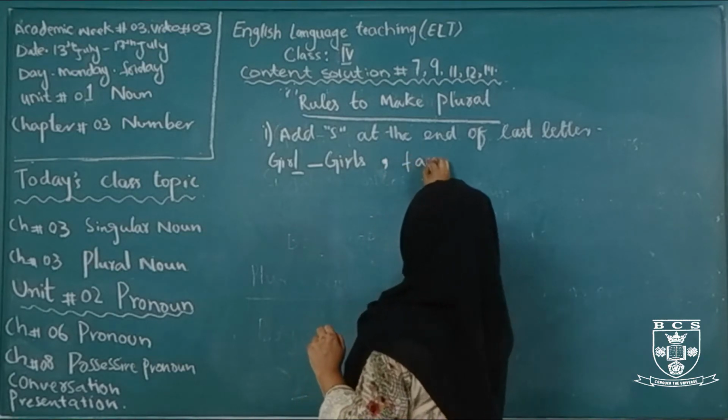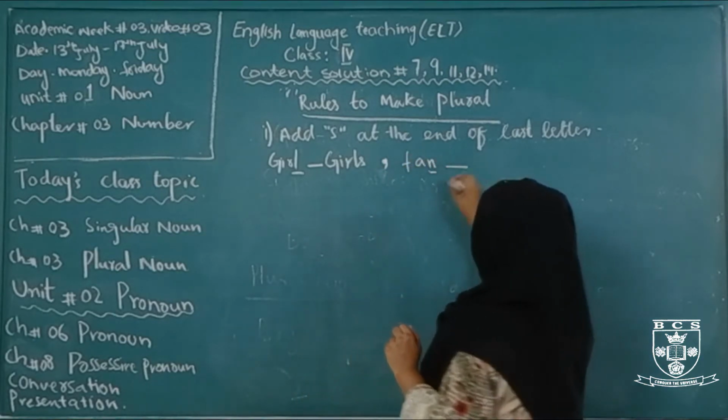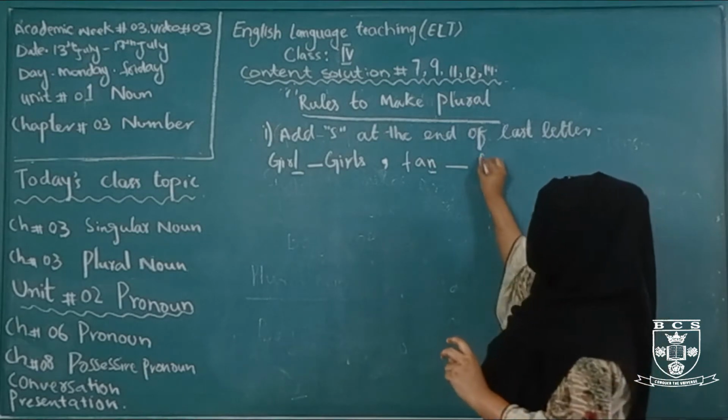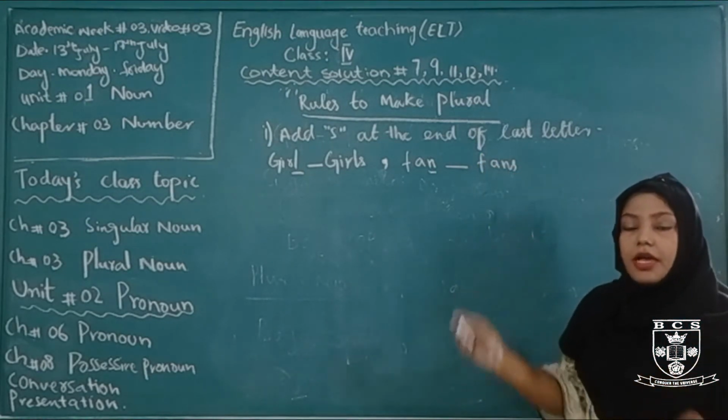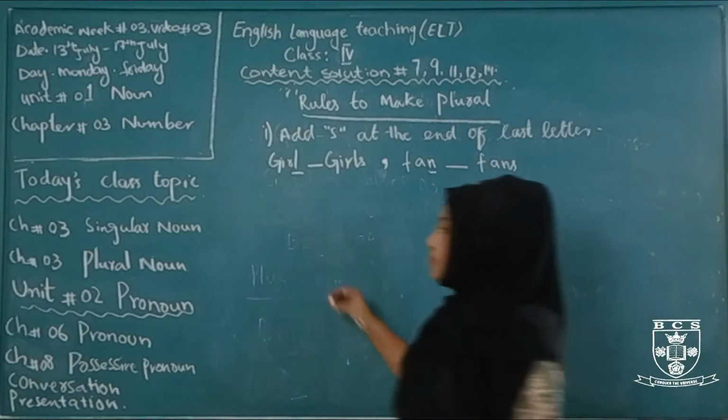And fan, n, add s after the n, it becomes fans. It is the easiest one. And now come to rule number 2.